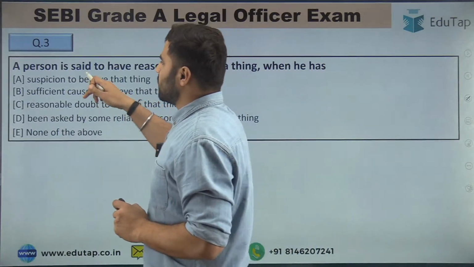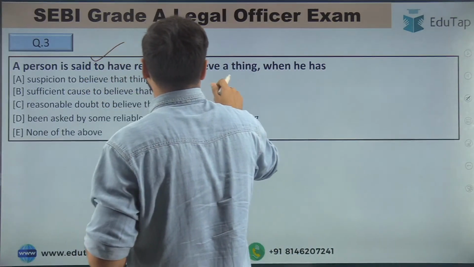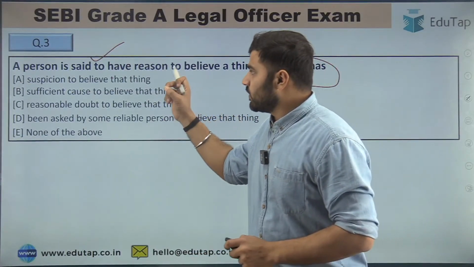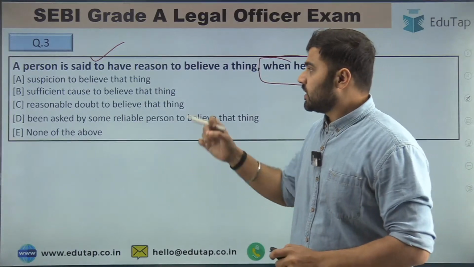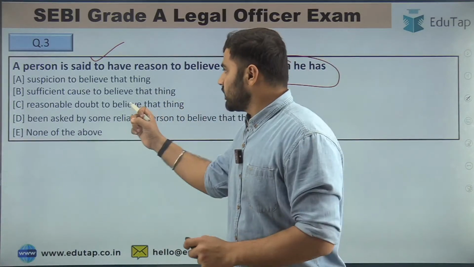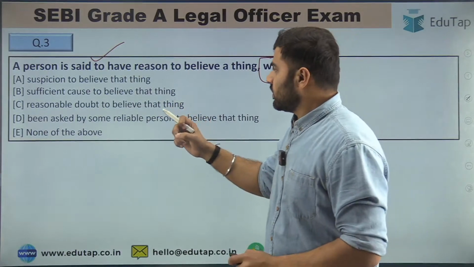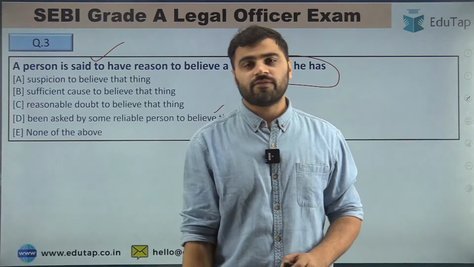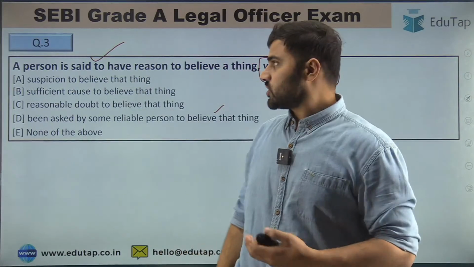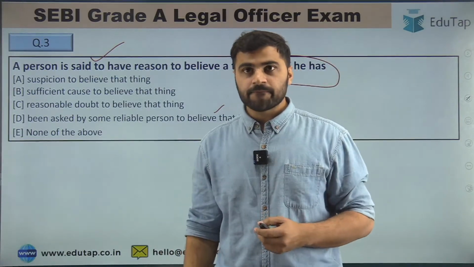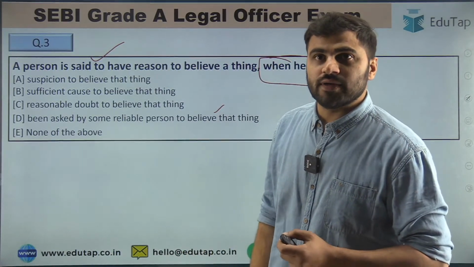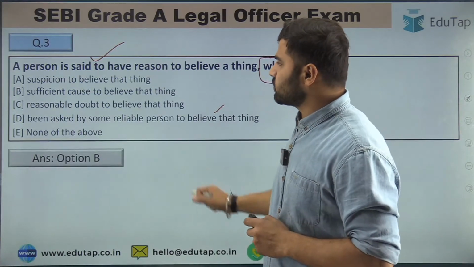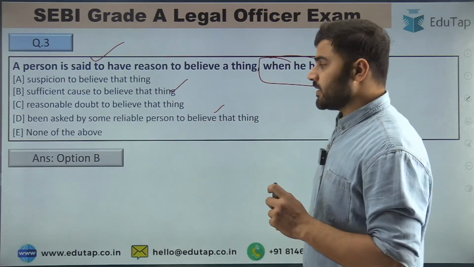Question number third is: a person is said to have reason to believe a thing when he has. So your options are suspicion to believe that thing, sufficient cause to believe that thing, reasonable doubt to believe that thing, or being asked by some reliable person to believe that thing, or none of the above. So what is the right answer, guys, for question number third? Ujjwala is saying option number B, that is, sufficient cause to believe that thing. So the right answer for this question is option number B. Well done, Ujjwala.